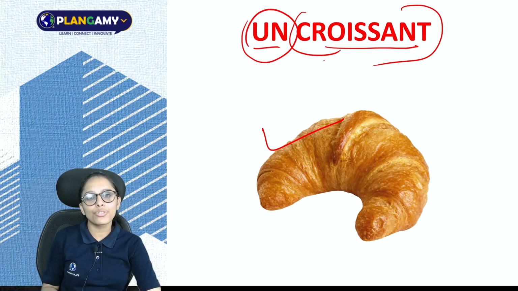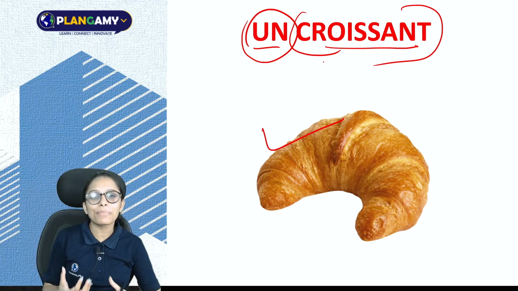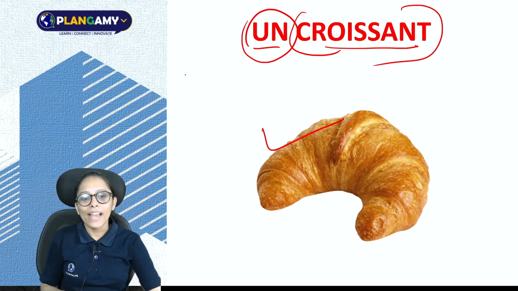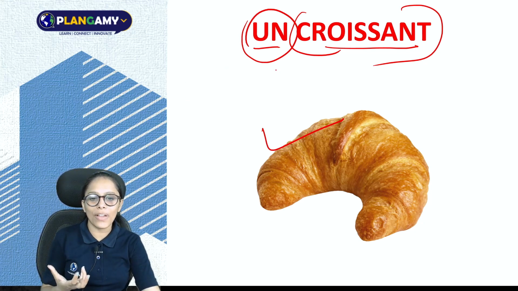So what you have to do in this scenario, you have to learn the list of eatable items that take the partitive article. And another very important thing, croissant is a French eatable item, so we don't have any English synonym for this word. So here we have to learn un croissant, and it is very tasty.